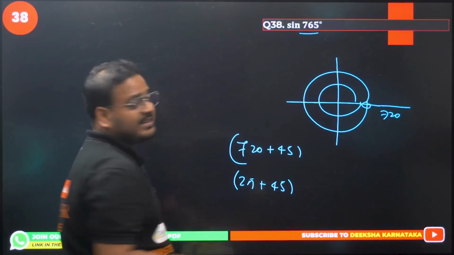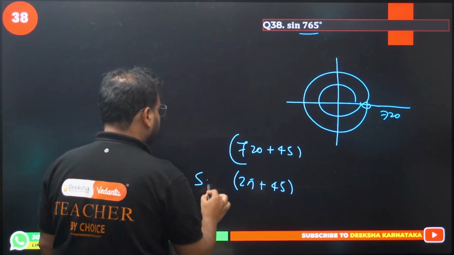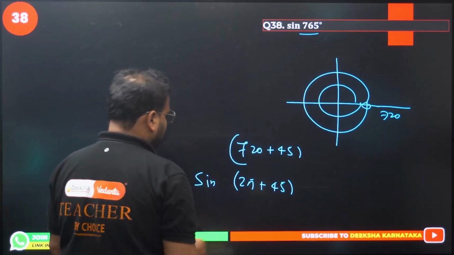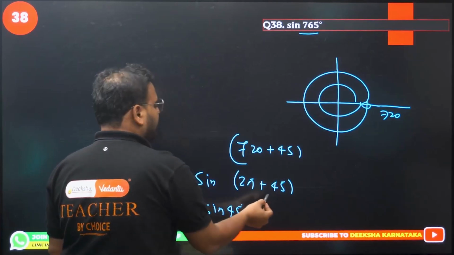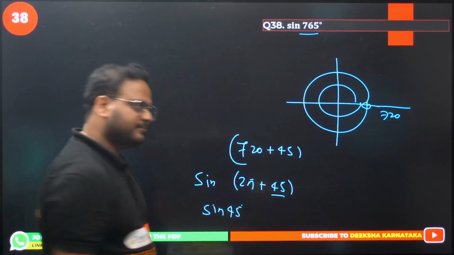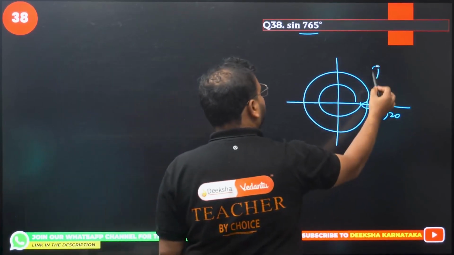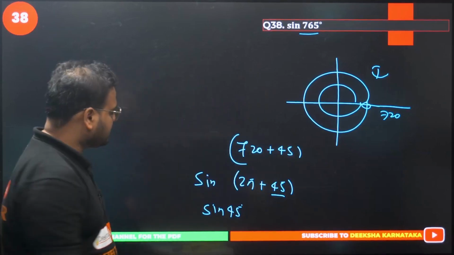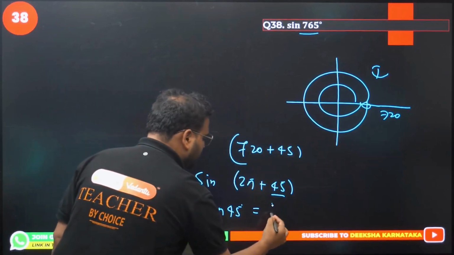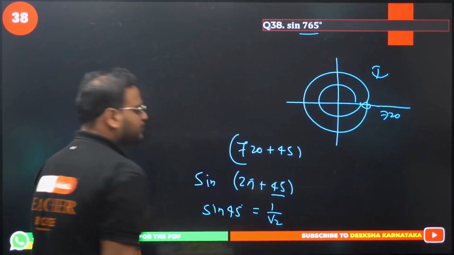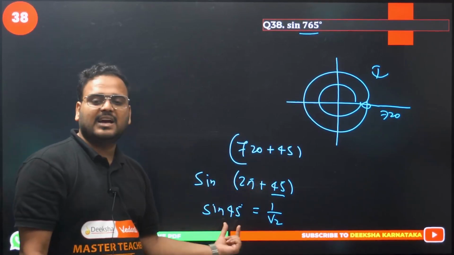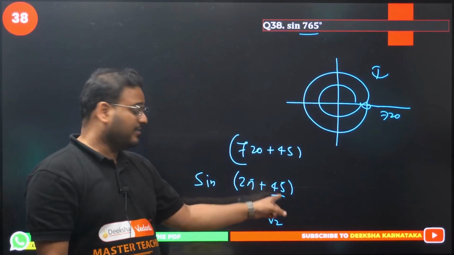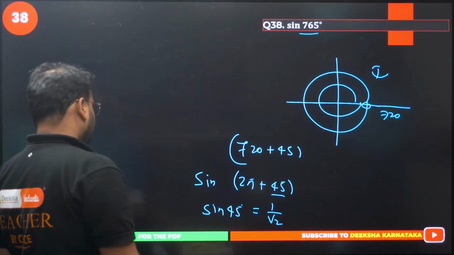Okay, and we have sine on this. The formula is very simple: at multiples of pi, it remains as it is. So it will be sine 45. If you add 45 degrees to 2 pi, which quadrant? First quadrant. What is the answer going to be? Sine 45 is 1 by root 2. Clear or not? Sin of 2 pi plus 45 is simply sin 45. Okay, you can't write 45 over here. You have to write pi by 4 actually. I made a blunder.